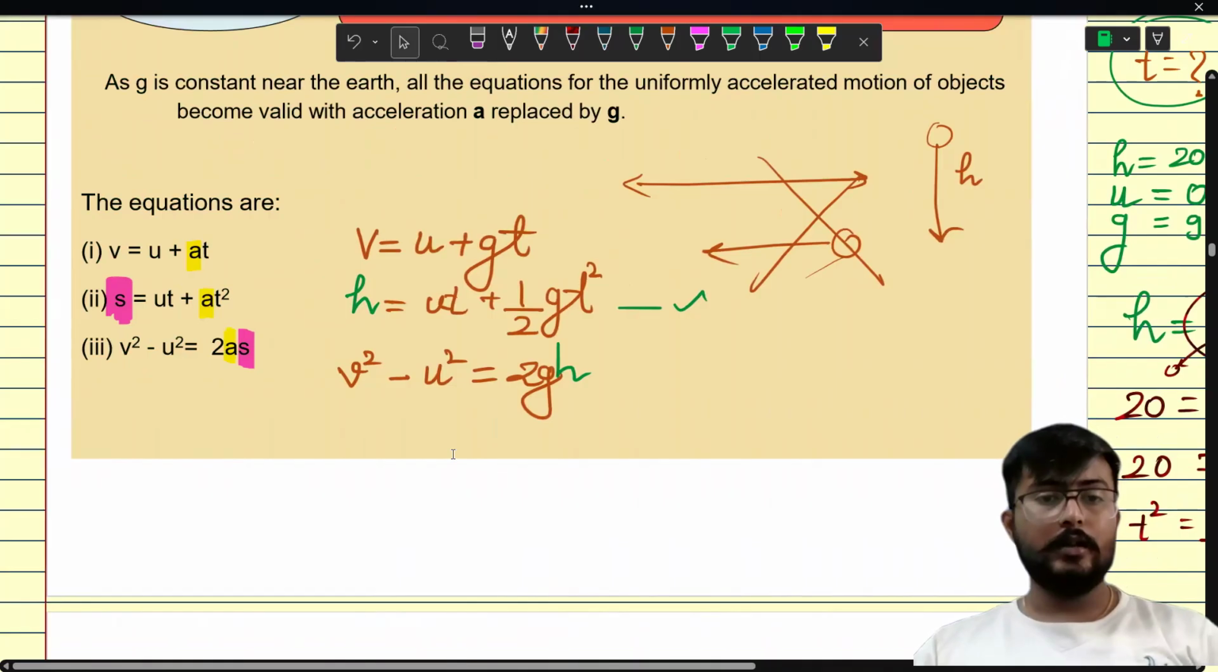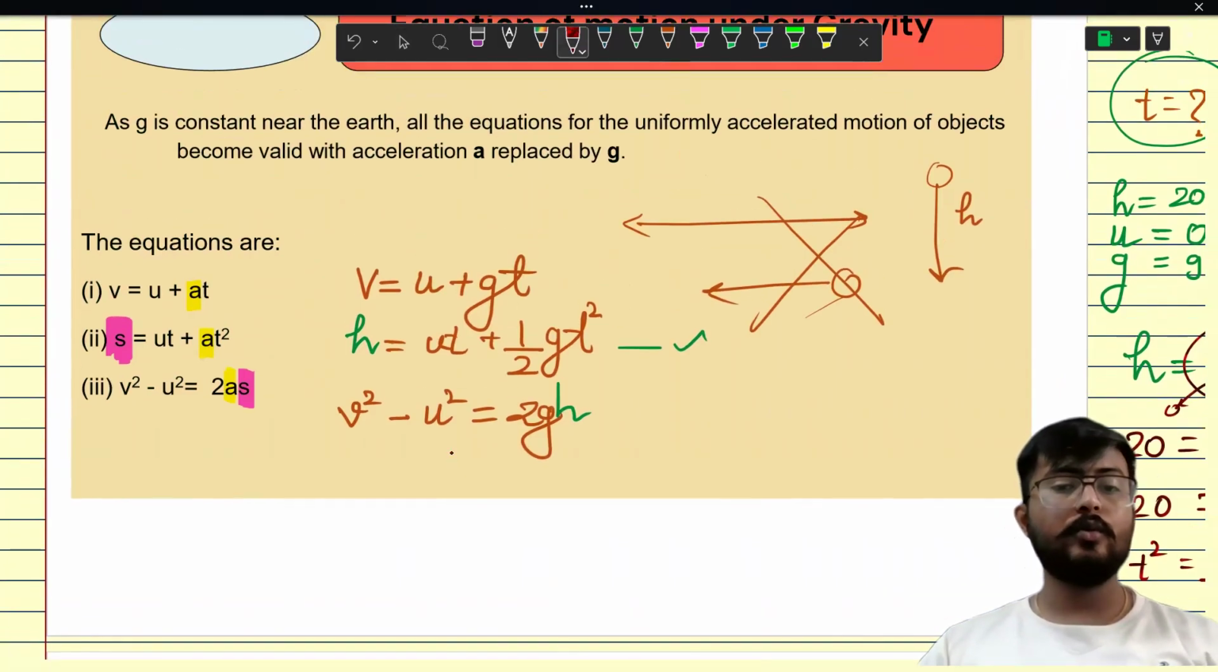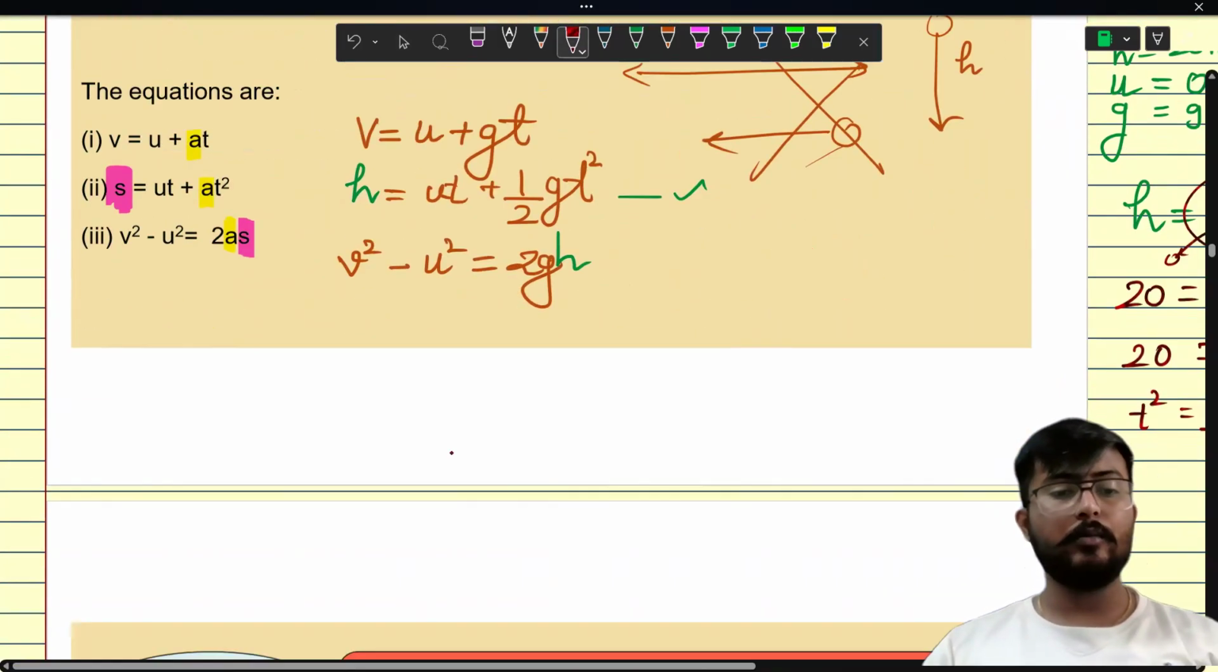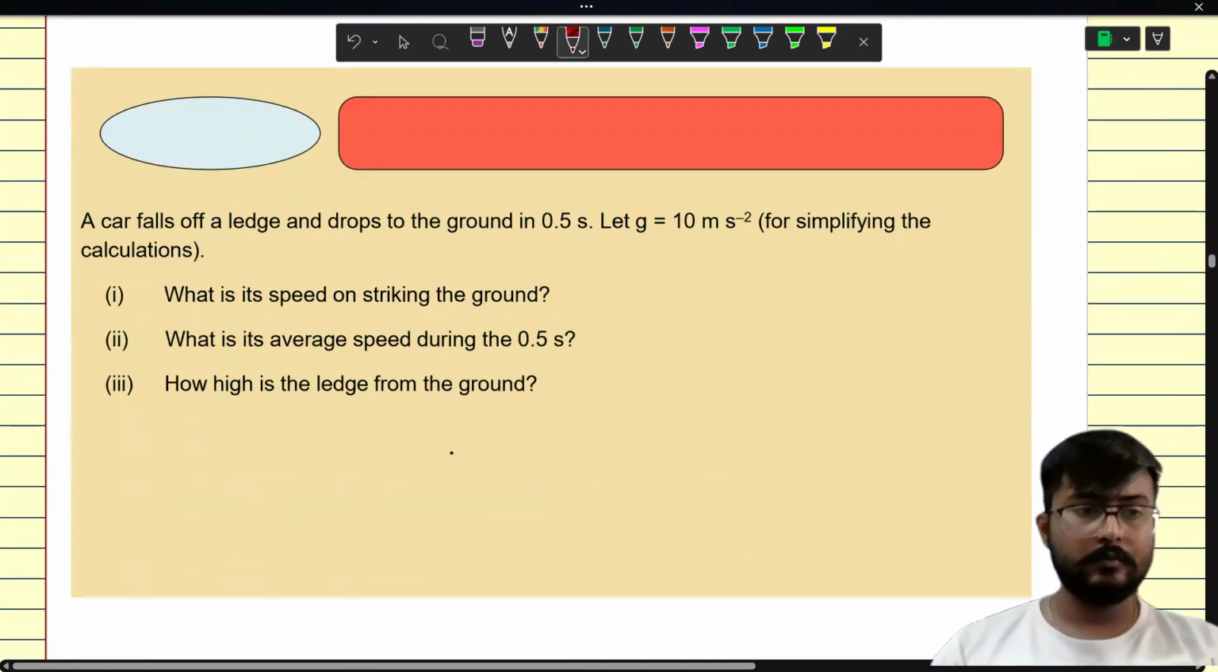So these are the equations of motion. You will have to keep them in your mind. Let's do some other question on the same topic.